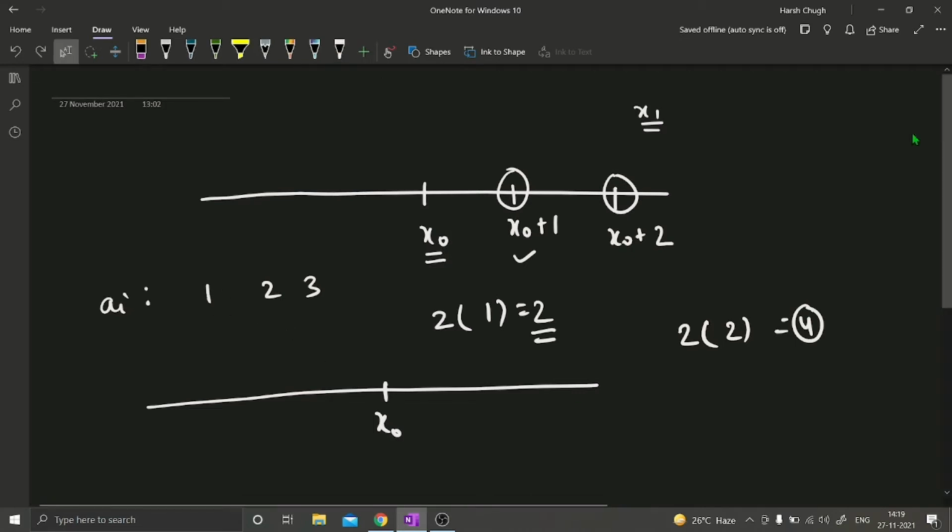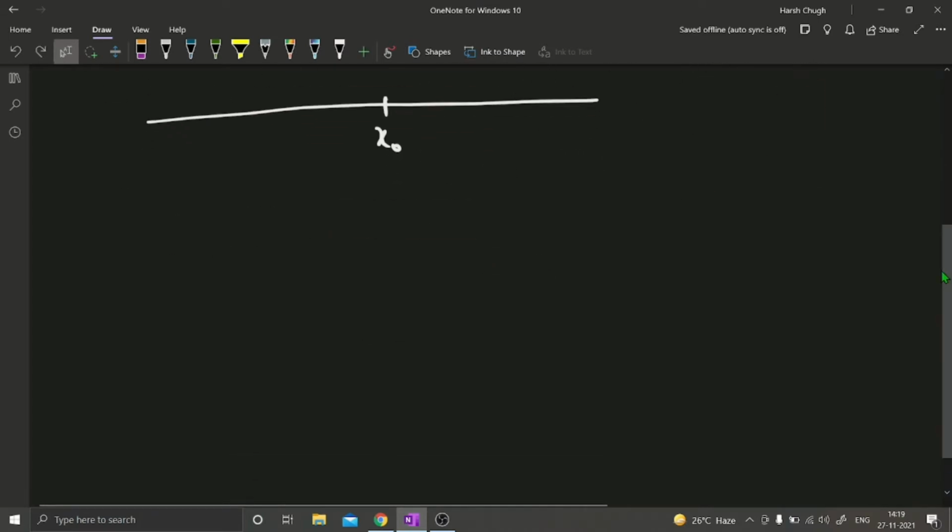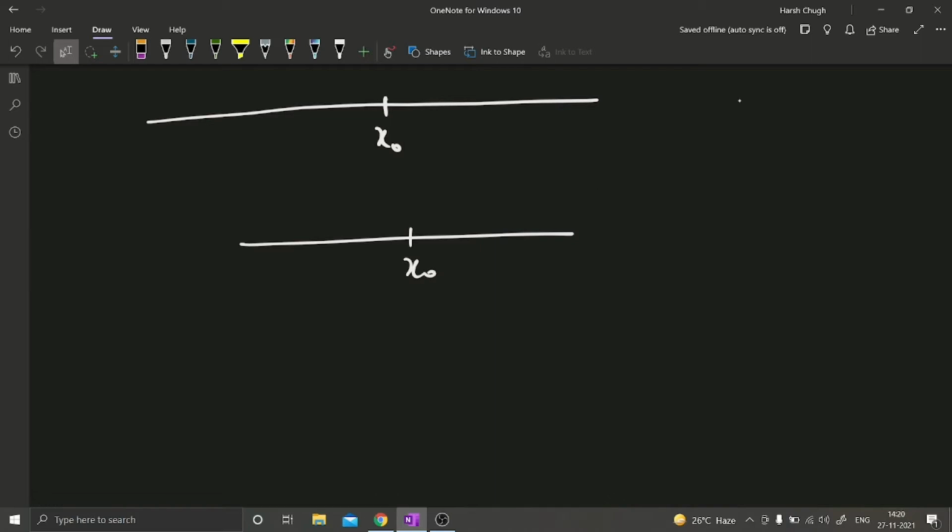So let's take both the cases and try to understand. This is the coordinate line, this is x naught. The ai values were 1 2 3. So if I place the building for which the ai value is 3 at x naught plus 1, and I place the building for which the ai value is 1 at x naught plus 2, how much total time is coming? Let's remove this. I am taking just 1 and 3.